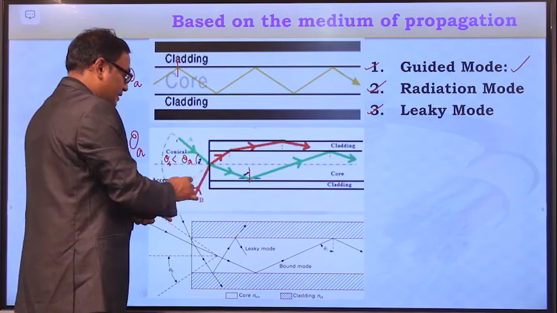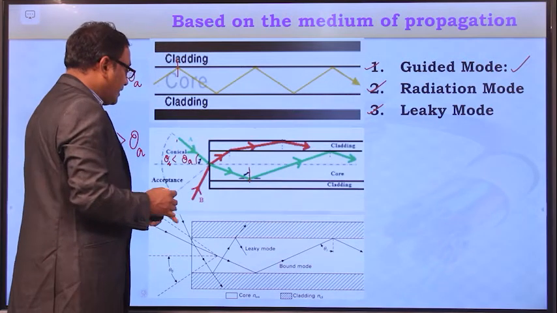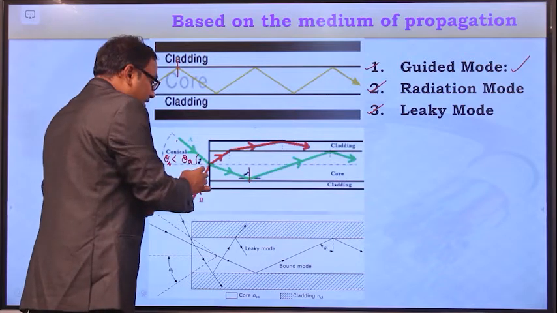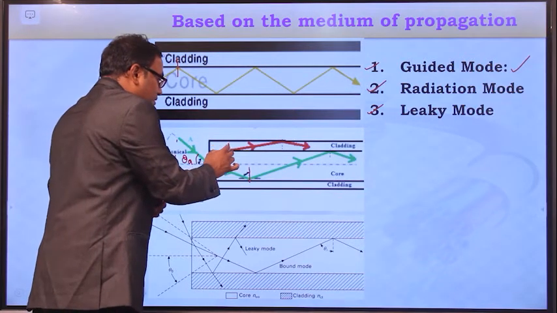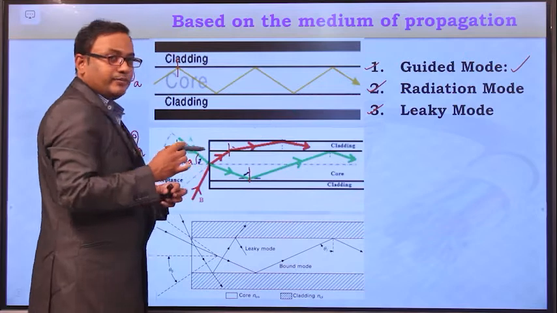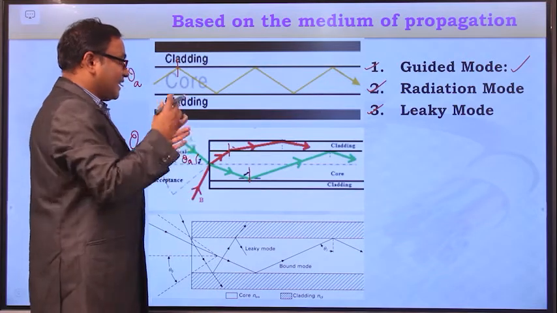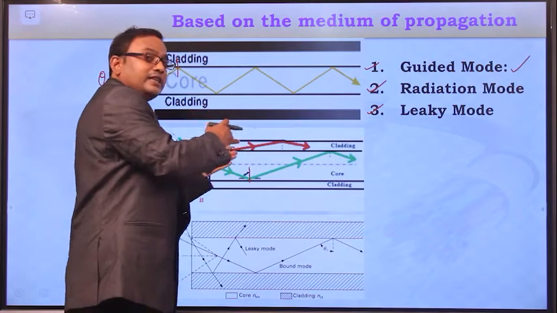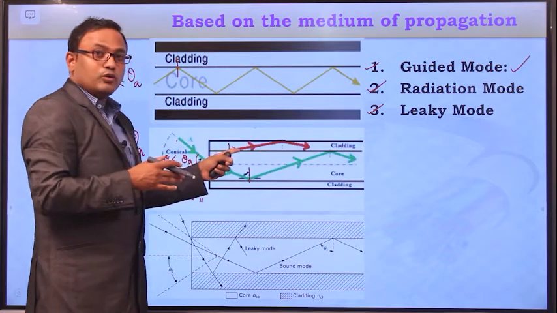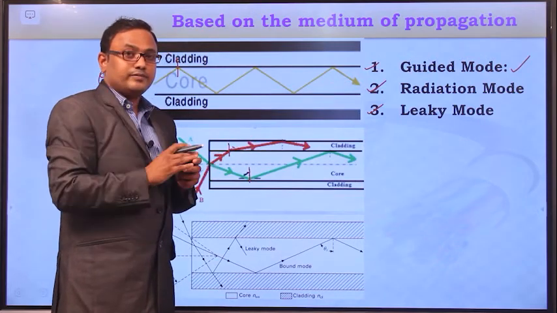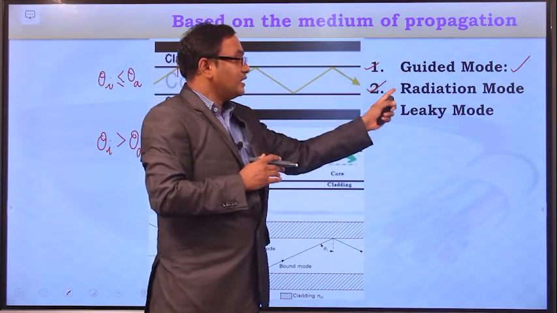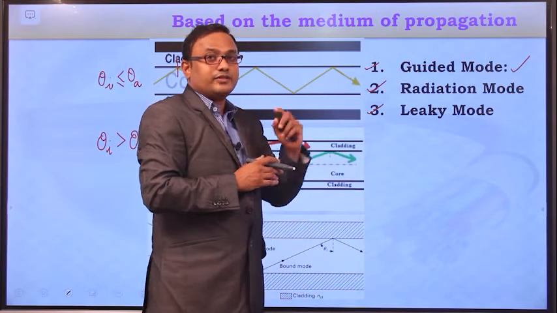This light ray B is entering into the optical fiber cable with an angle of incidence which is greater than the acceptance angle. Since the angle of incidence is greater than the acceptance angle, at the core-cladding interface it will not maintain the critical angle and it will be refracted into the cladding medium. So the light rays which escaped from the core medium and are propagating in the cladding medium are the radiation modes. These radiation modes lead to loss of information. Guided modes carry the information over longer distances, whereas the radiation modes lead to loss of information.